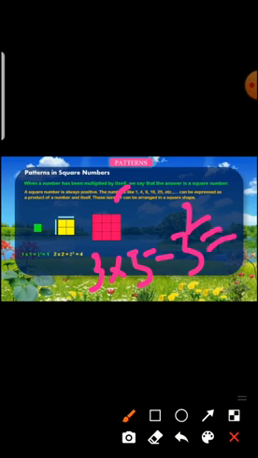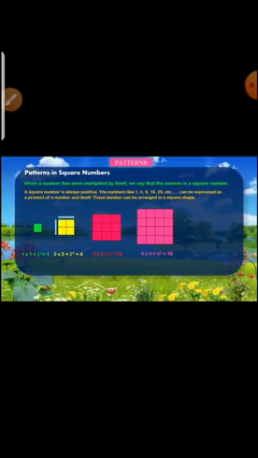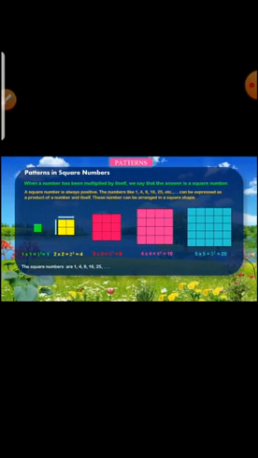Okay, so the next following figure also following this same concept. Here in the third figure we have 3 rows and 3 columns. So how do we write it? 3 into 3 is equal to 3 square. What is 3 square? 3 3s are 9. Next, similarly the following figures also follow this same thing. In the fourth figure you can see 4 rows and 4 columns. So 4 into 4 is equal to 4 square, that is 16. The next figure follows 5 rows and 5 columns, that is 5 square, that is 25.